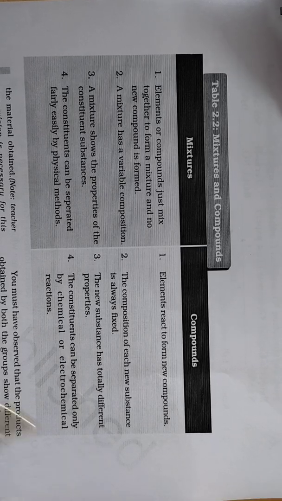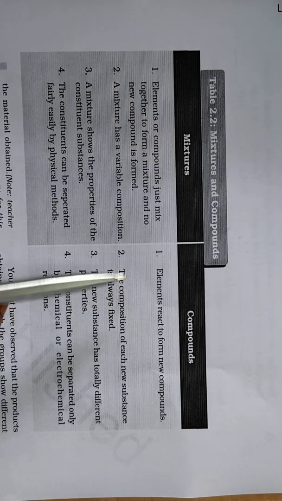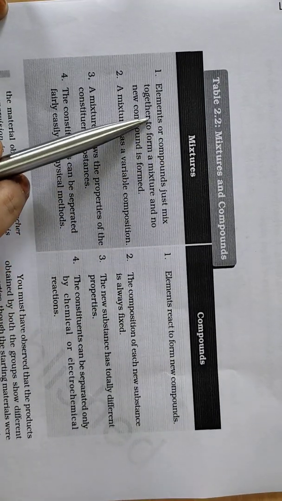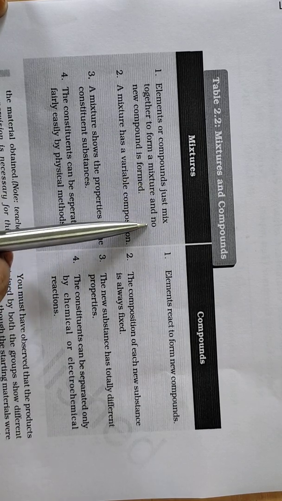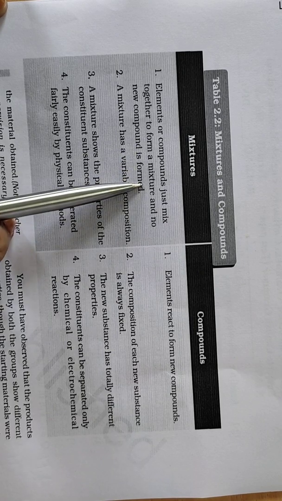Hello students, as we have seen mixture and compound in detail, now let's see the difference between them. First of all, mixture. Elements or compounds just mix together to form a mixture, and no new compound is formed. So that can be considered a mixture. Let me give you an example.